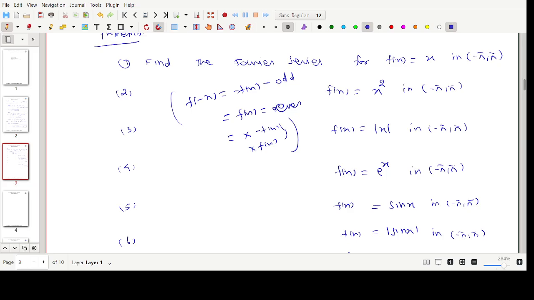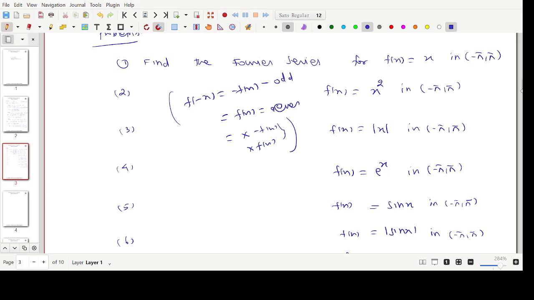What about f of x equals x square in the interval minus pi to plus pi? First look at the interval, minus pi to plus pi, also a full range. After that we can directly verify whether it is an even or odd function. Even function means what Fourier series expansion, odd function means what Fourier series expansion. Mod x is always an even function. e power x is neither even nor odd.